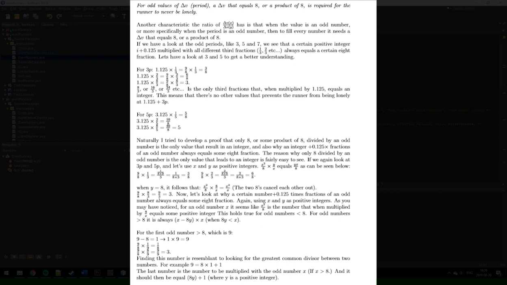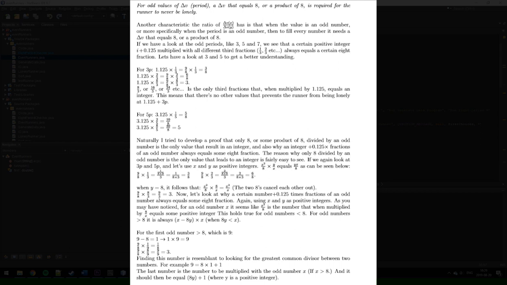When y equals 8, we can write it as x times x divided by 8 times 8 divided by x, which equals x times x divided by x, because the two 8's cancel each other out. So we have 9 divided by 8 times 8 divided by 3, which equals 9/3, which equals 3. So now let's look at why a certain number plus 0.125 times fractions of an odd number always equals some